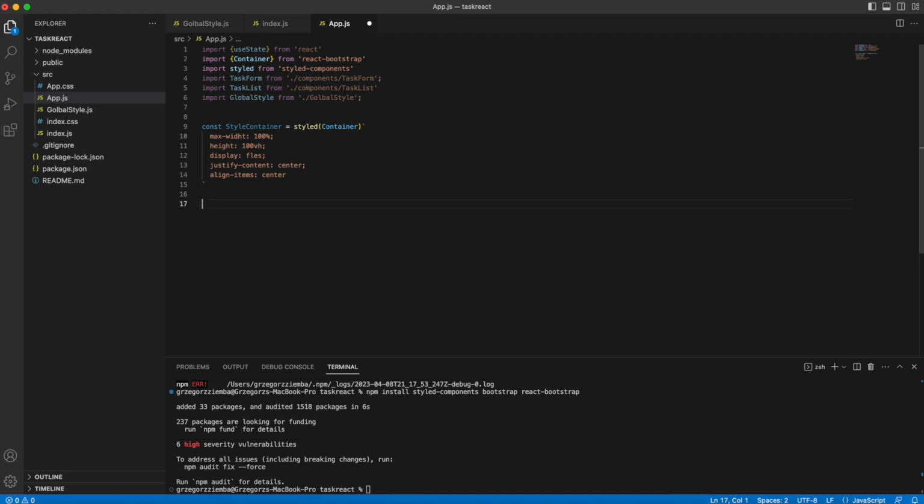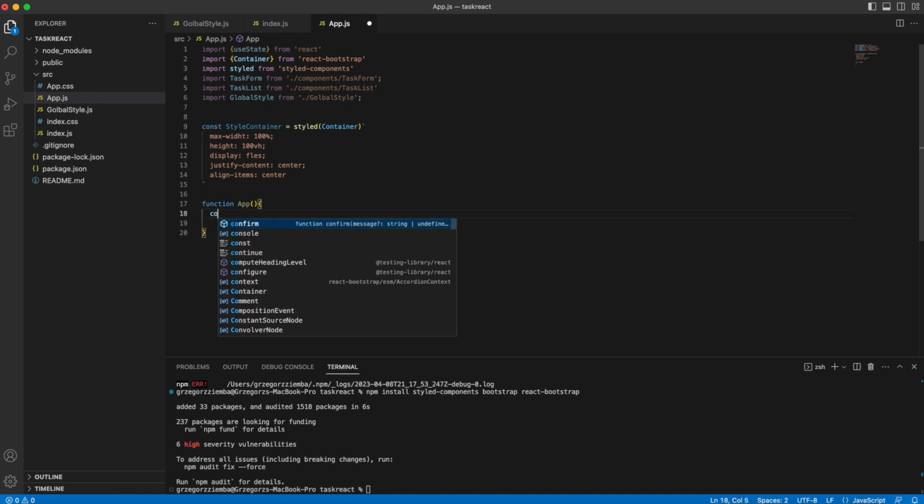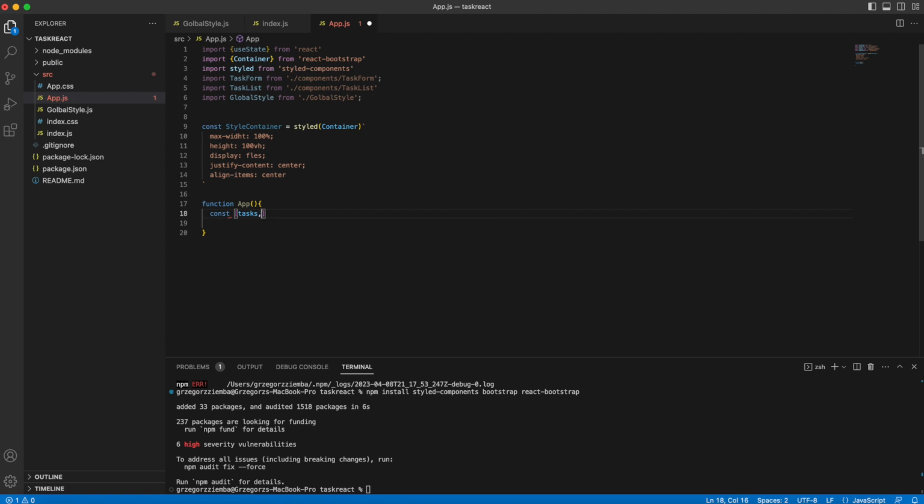Okay, so move on. The first thing we need is to declare our application, and make a variable that will handle our tasks, and also setTasks, as we are using state. So the state will change and we have to handle it with useState. Why are we using an array?